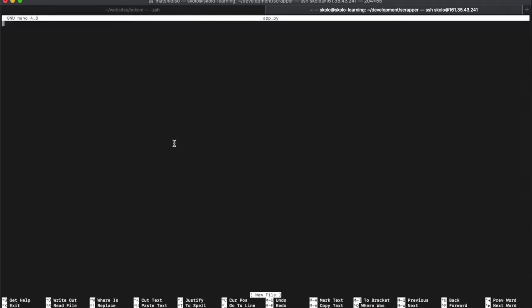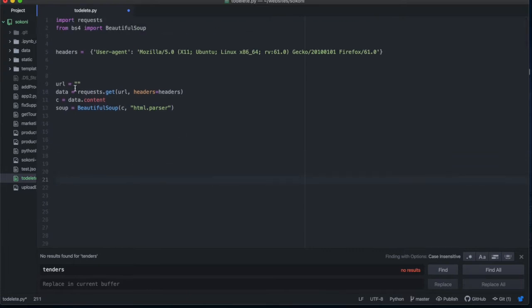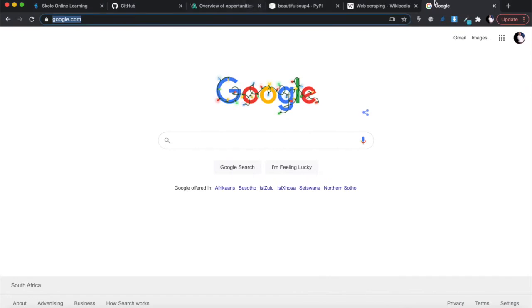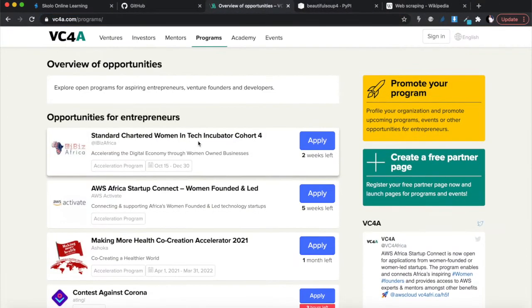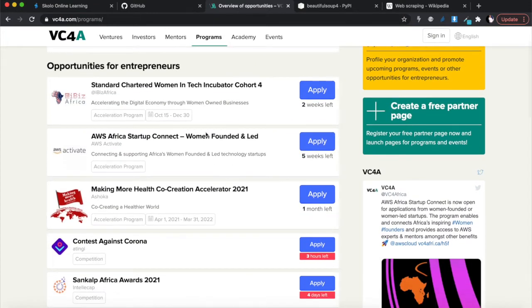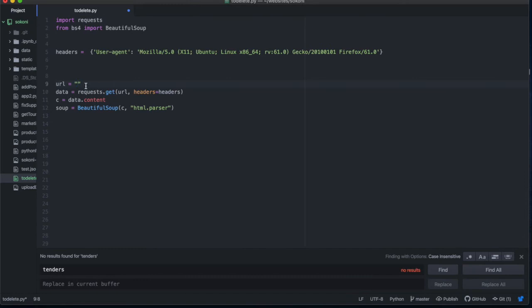So we're going to write our code in here. But let's type it in there first. The URL that we want to search, like I said, is not the Google one. It's this one here, because we want to extract this information out of it. So let's just copy that URL from there and paste it in there. So that's the URL that we get the programs.